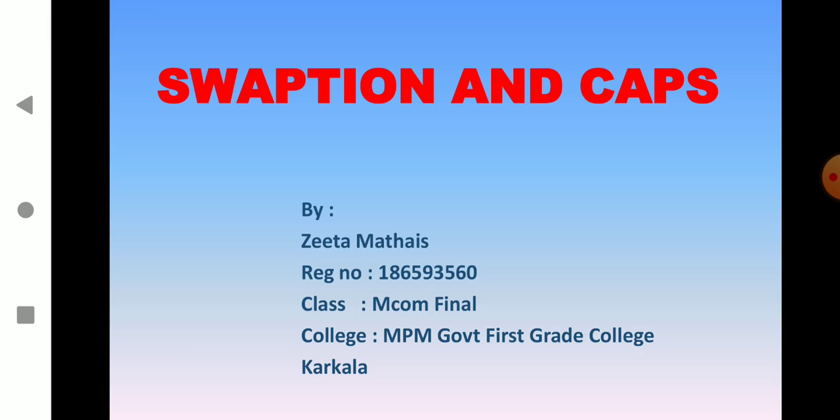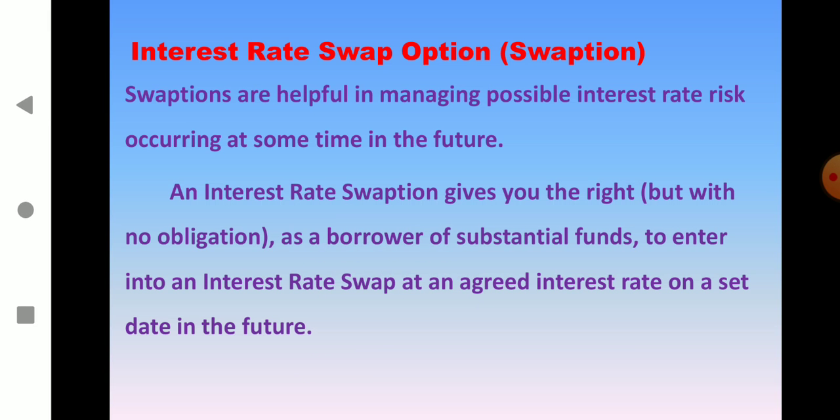I am going to present about swaptions and caps. Interest rate swap options. Swaptions are helpful in managing possible interest rate risk occurring at some time in the future. An interest rate swaption gives you the right, but with no obligation, as a borrower of substantial funds, to enter into an interest rate swap at an agreed interest rate on a set date in the future. A swaption is also known as swap options. It refers to an option to enter into an interest rate swap or some other type of swap.